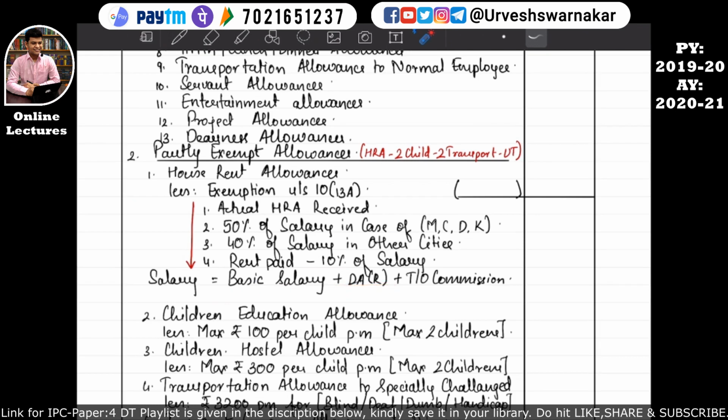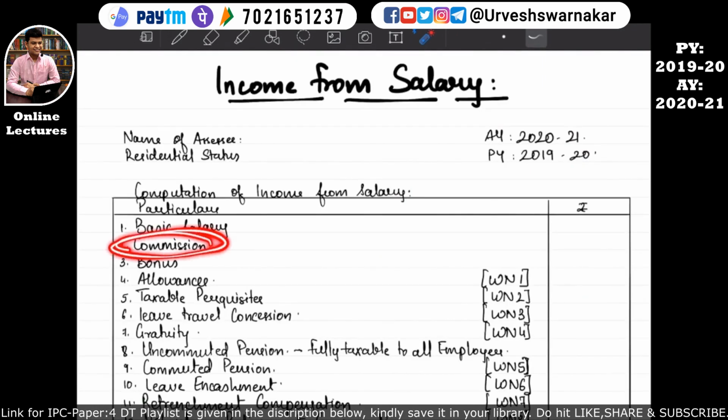DA stands for dearness allowances. Here in bracket it is recognized. Okay, so what does recognized mean, I'll explain to you as and when we move further in the chapter, don't worry about it. Plus turnover commission. Okay, so we have studied this dearness allowances over here in point number 13, and turnover commission is kind of a commission, so basically it is covered in our format.